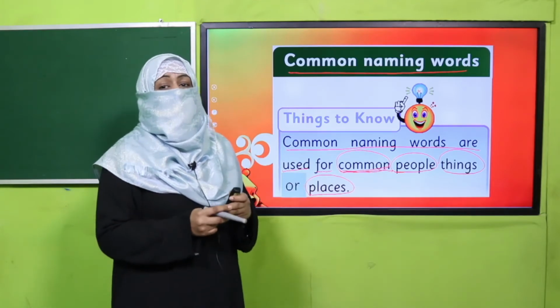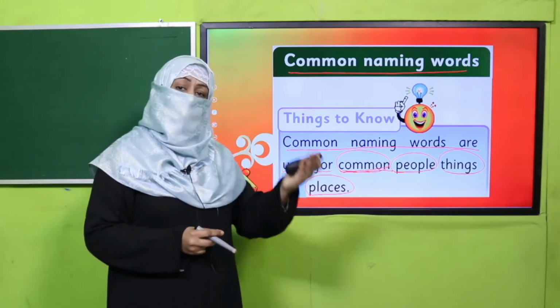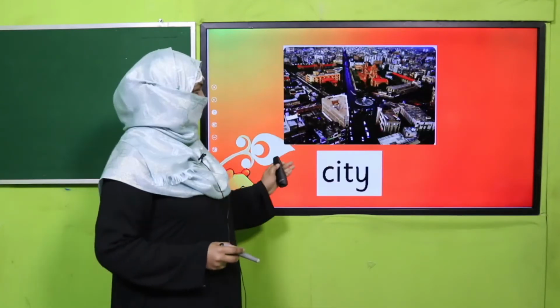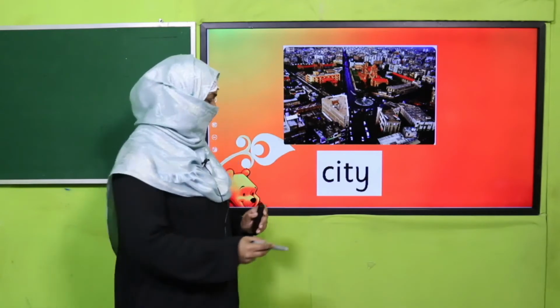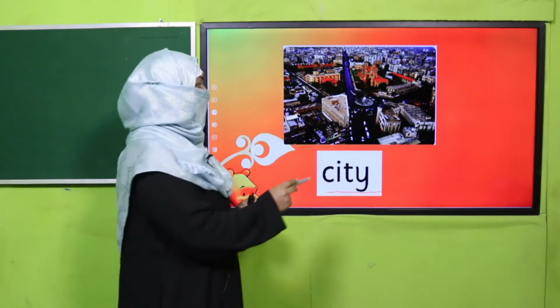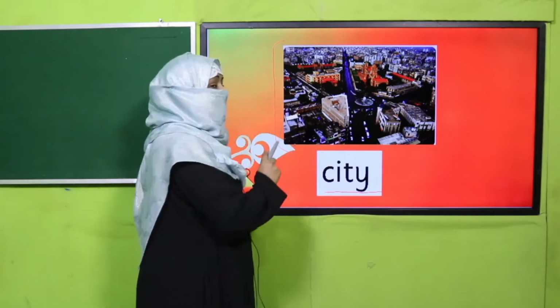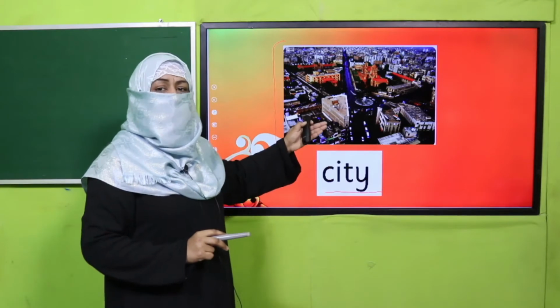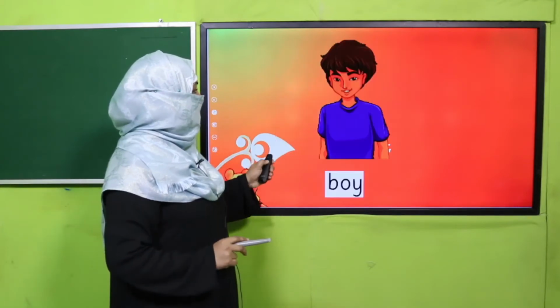So this city is naming word for any place, right? This is what we will further learn. Here it is. When I say city, it's a naming word, we know. It's naming word for a place. But this city, there are many cities, right? So this naming word refers to any place, any city.